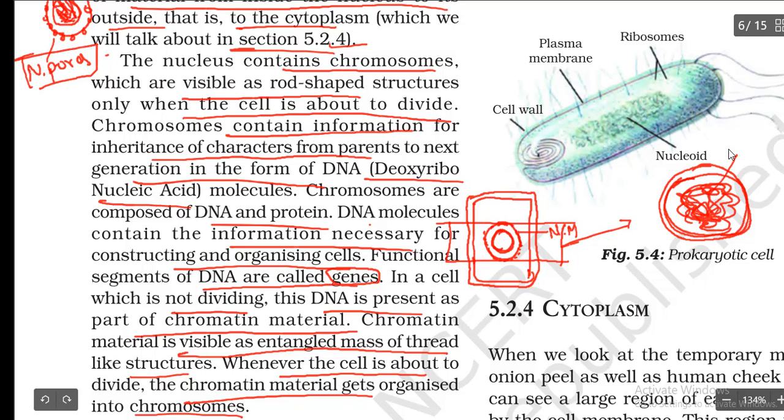That thread-like thing we are going to call the chromatin network. If I take a single strand, a single piece here, you have DNA.